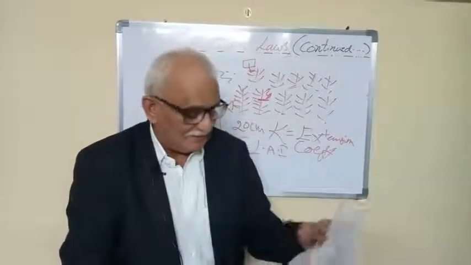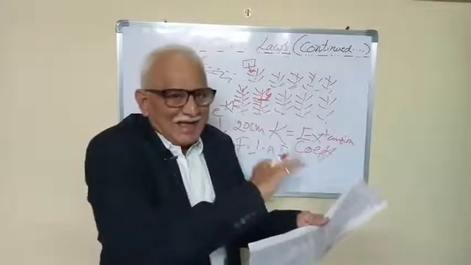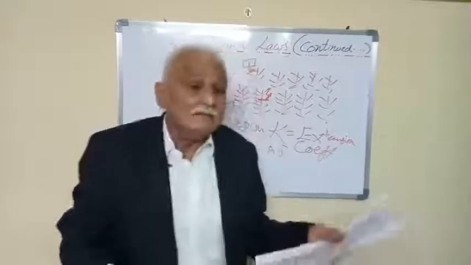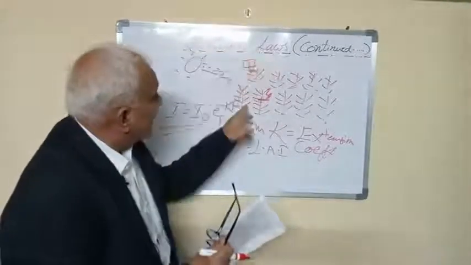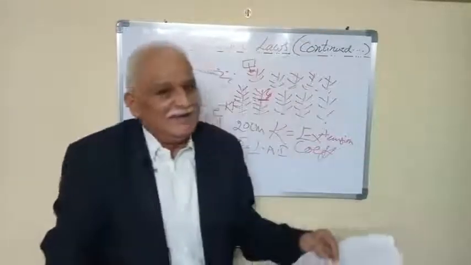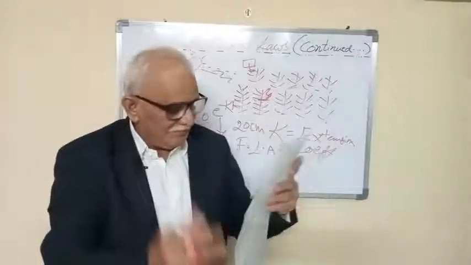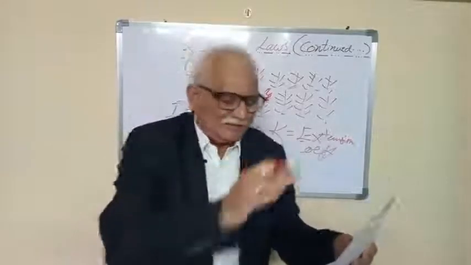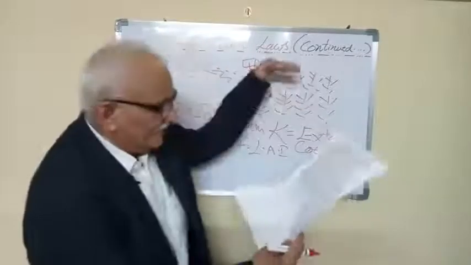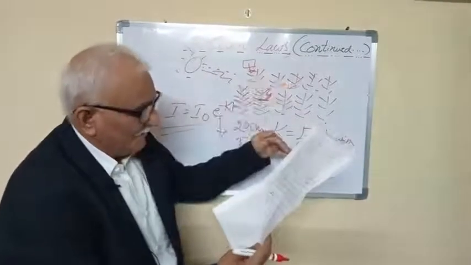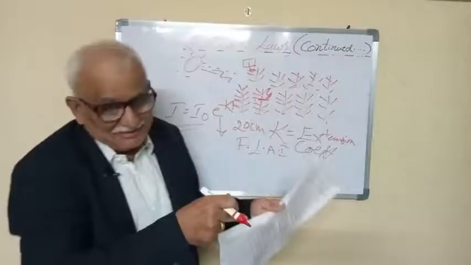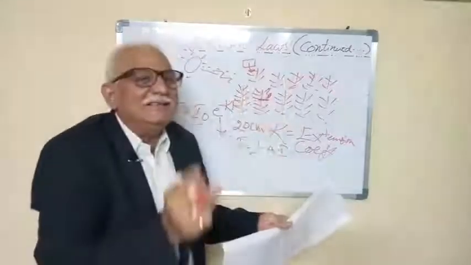Now I would like to enlighten you on the difference between Lambert's law and Beer's law. Once again, Beer's law states that the relative radiation intensity decreases exponentially with increasing leaf area from the top to the bottom. The Lambert cosine law I have also told. The difference is that Lambert's law states that the loss of light intensity in any crop, where light propagates in a medium, is directly proportional to the intensity and path length. Intensity and path length is Lambert's law.